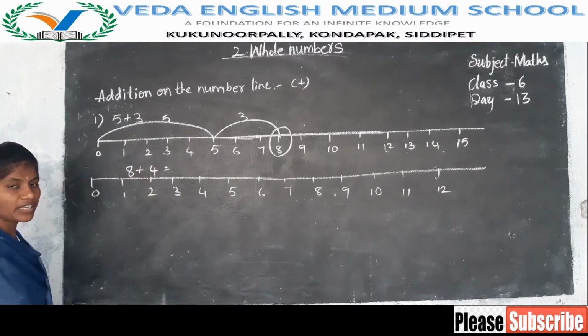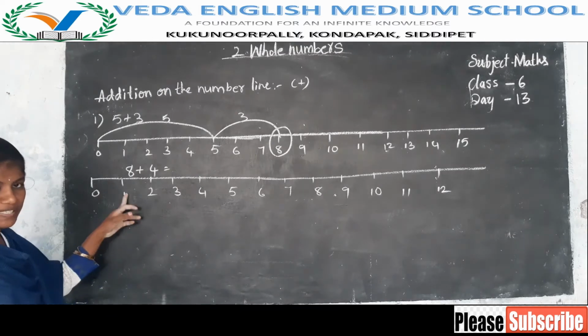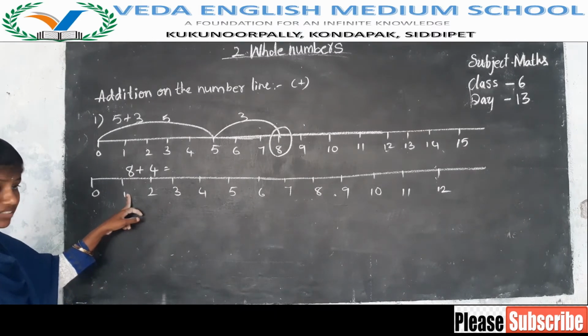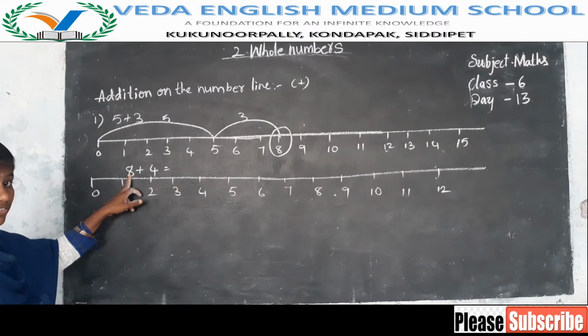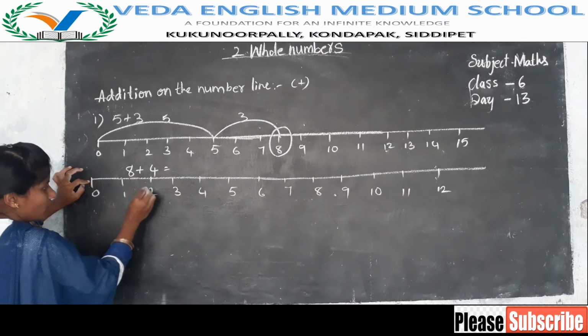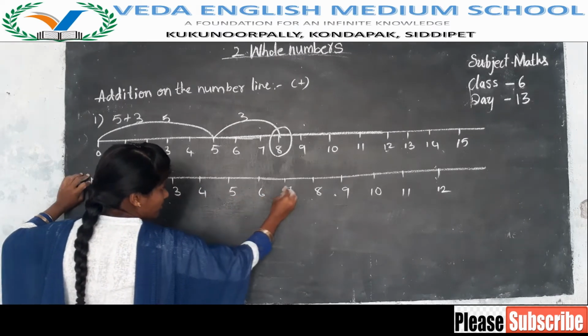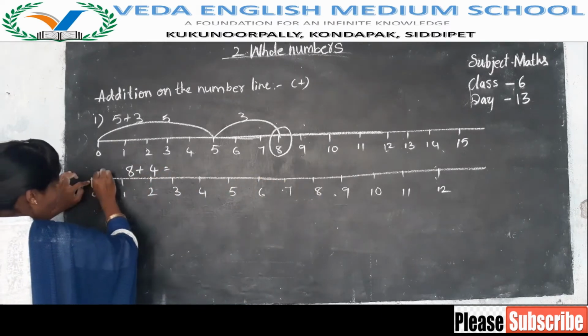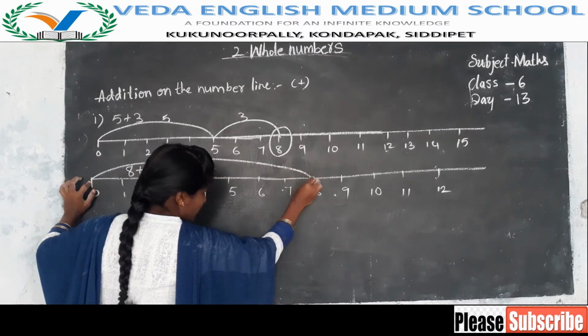Already you know how to represent 8 plus 4, but we will represent this 8 plus 4 on the number line. How to represent? First what do we have here? 8. So you have to count from 0 onwards. 0 to 8. 0, 1, 2, 3, 4, 5, 6, 7, 8. So draw like this from 0 to 8.